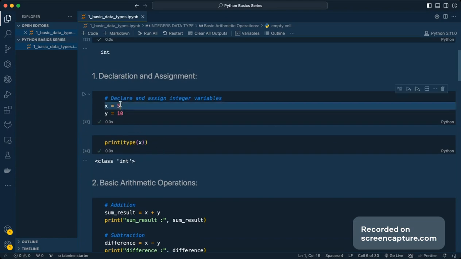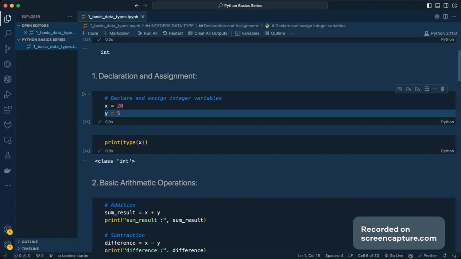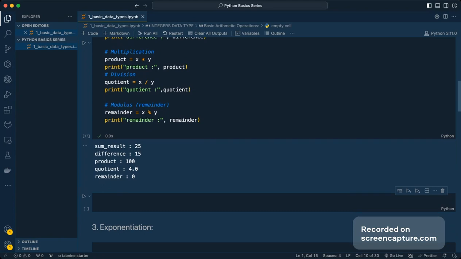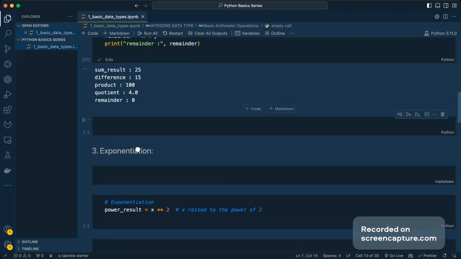Let me try to change the numbers. Let's assume that I'm going to take x as 20 and y as 5. You can see over here that now we have different results. I hope this is not very complicated to understand. With a bit of practice, you can actually get good at it.